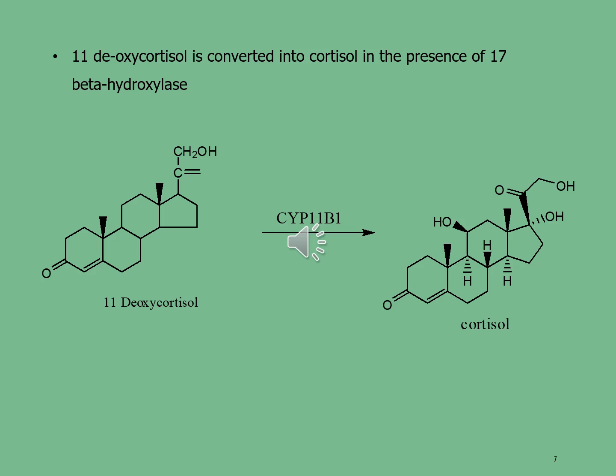The difference between both structures is that there is a hydroxyl group in the cortisol at carbon 11 position and a further hydroxyl group at carbon 17 position, in addition to the methoxy group which is attached to the carbonyl group at carbon 17 position.